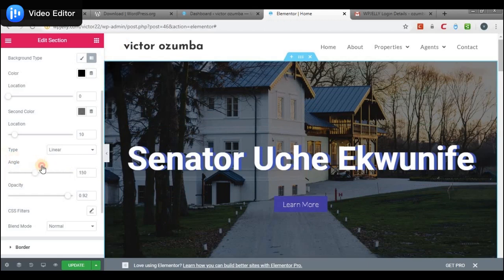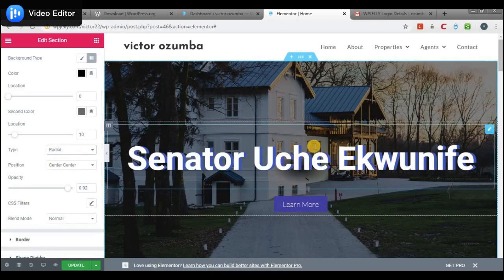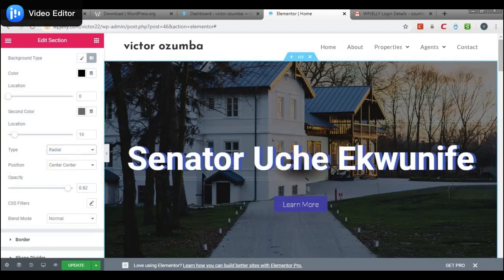But I'll leave it at 180 so that it comes from up, all the way down. And then you could select the type. If you are good with graphics, you understand this, both linear and radial. Radial is somewhat circular. You've noticed that it's coming from here and spreading wide. But I think it's better in the linear.